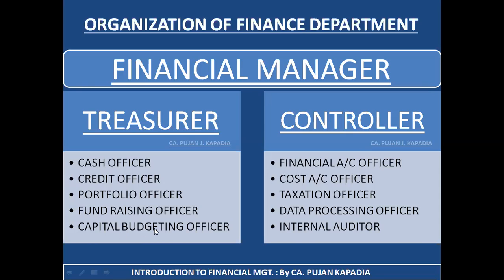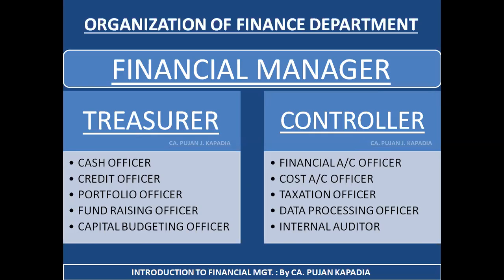Last is capital budgeting officer. He is going to take care about which proposal or which project to invest in and which project to opt out from. These all are the functions as a treasurer. Now as a controller, first is financial accounting officer, that is recording each and every transaction that are taking place in my day-to-day activities. Second, cost accounting officer, that is to focus on cost per unit of any of my product. Next is taxation officer, who basically provides me guidance on the taxation matters.